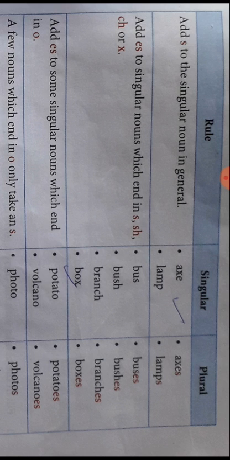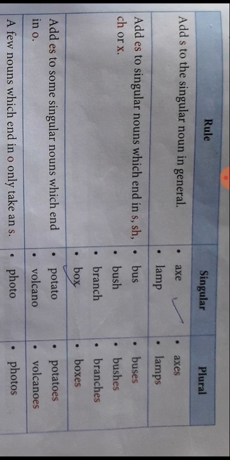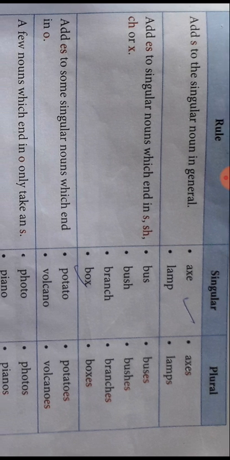The last letter is s over there, so buses, es you have added. B-U-S-H, S-H is there, so you have to add es, bushes. Branch, C-H is there, so again es. Box, X is there, es. So bus, buses, bush, bushes, branch, branches, box, boxes.